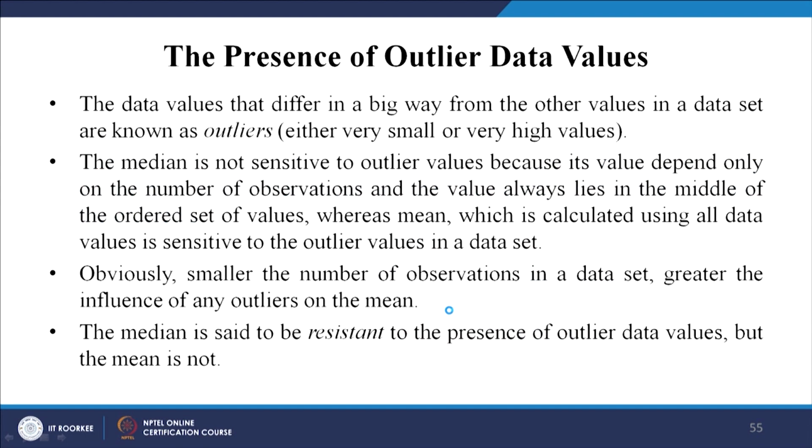Let us see what it means. Now, if there are outliers, that means very small or very high values, median is not sensitive, we have understood, right, since it only depends on the number of observations and the value that lies in the middle, whereas mean is calculated using all data, which is sensitive. Obviously, the smaller the number of observations in a data set, the greater the influence of any outlier. If you have a large data set, maybe the effect of outliers would be decreased, but if you have a smaller data set, it is still more dangerous, right. Median is said to be resistant to the presence of outliers, first thing.